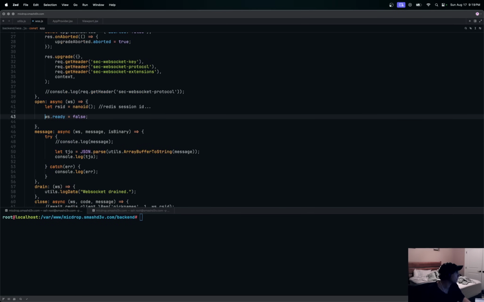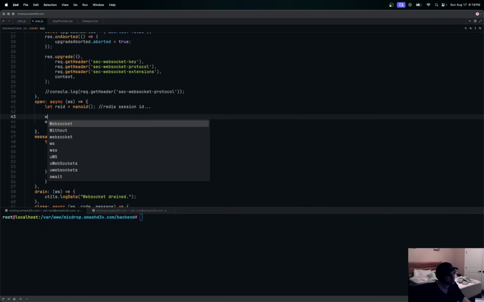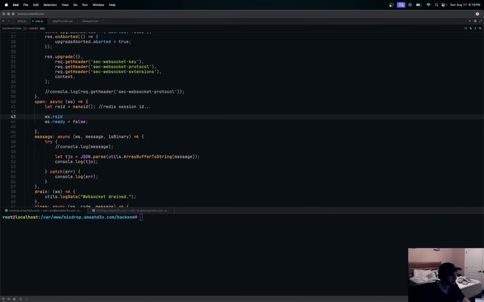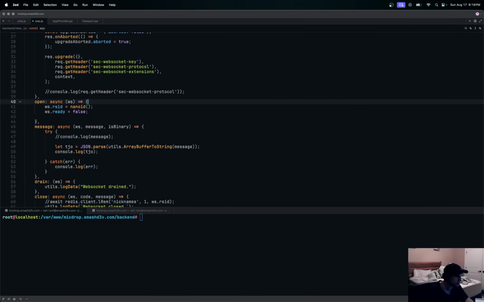We can also attach .RSID to equal this, but I don't think there's any reason we have to set it like that up there. We could actually just do this. Let's do that. We'll just say ws.nanoid like that. Could get rid of this.